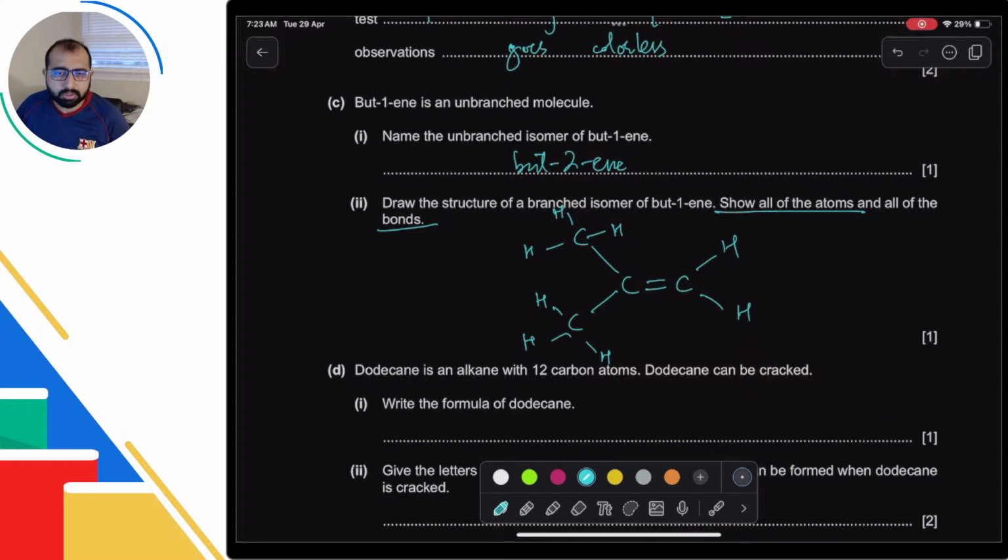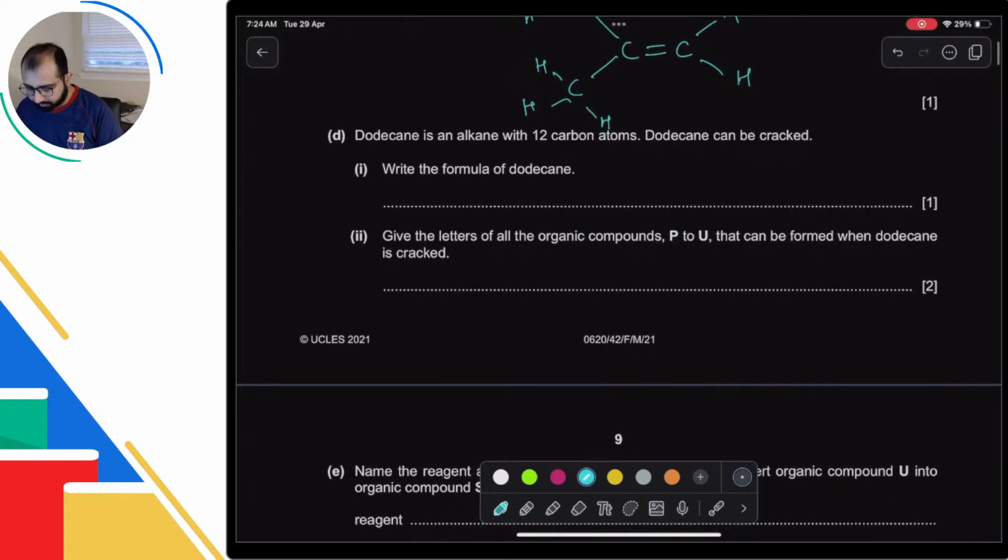While drawing structural isomers, the structure is different but the molecular formula is the same. If your structure is different from the one they have drawn, that means you have drawn an isomer. Maybe that isomer is not required. This is IGCSE 2021. Yes, it is valid for tomorrow's paper, of course.